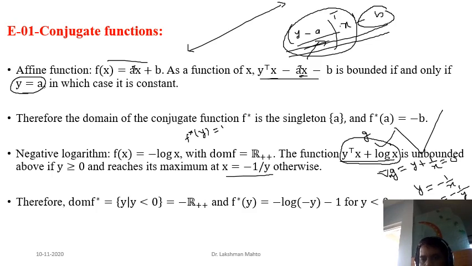Product is 1, and here you take the log of minus 1 by y. Okay.